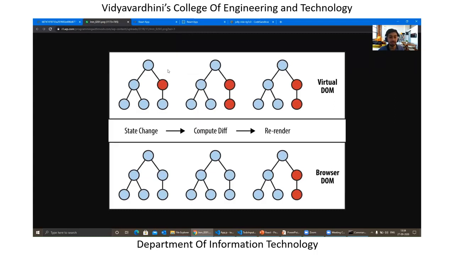So instead of rendering the entire website, React just renders the specific component. So in this case, the ones marked in red are being changed, right? So these two nodes are being changed, and instead of changing the entire structure, these two components just get changed over here. That is the one marked in red, and that's what you see on your browser DOM, right?